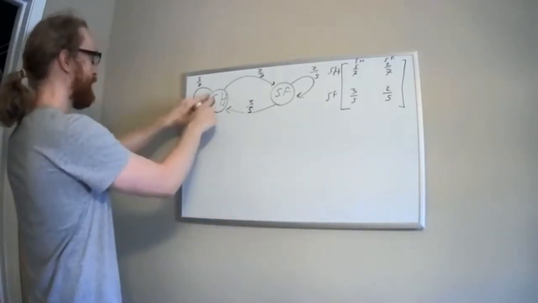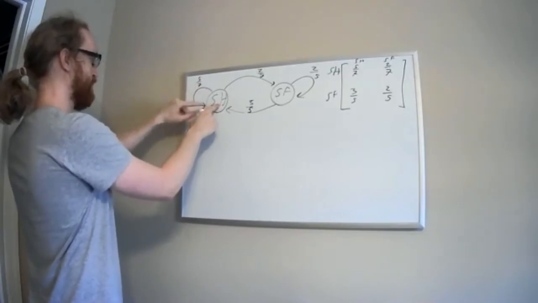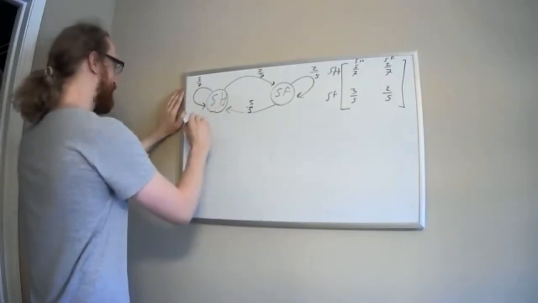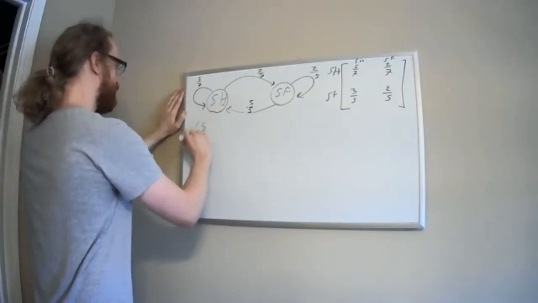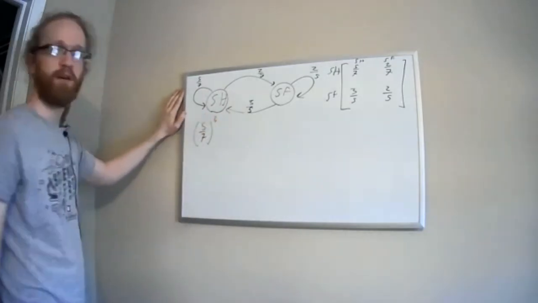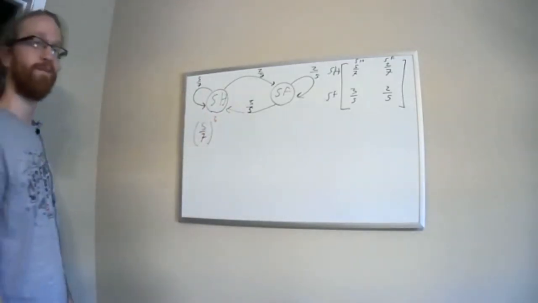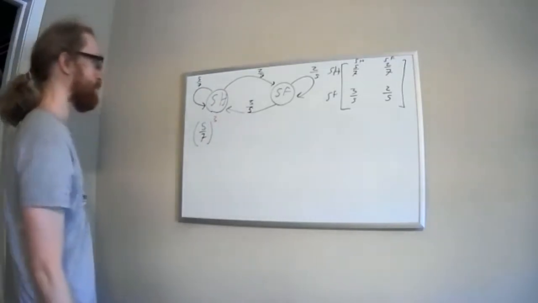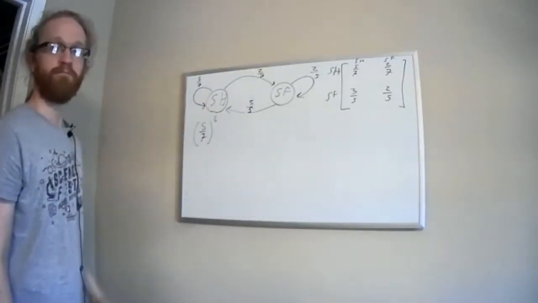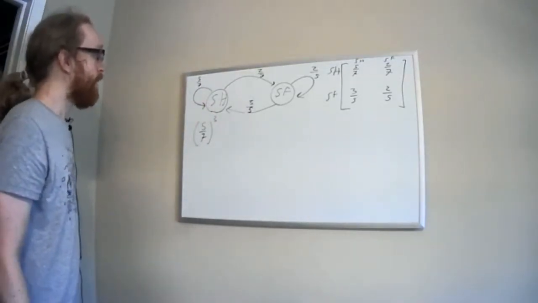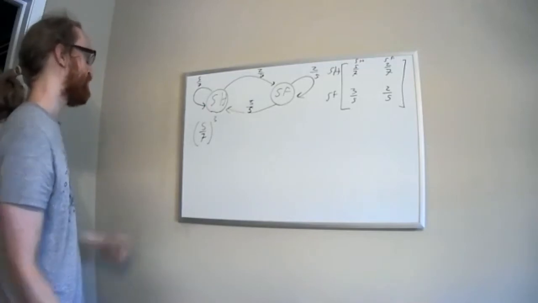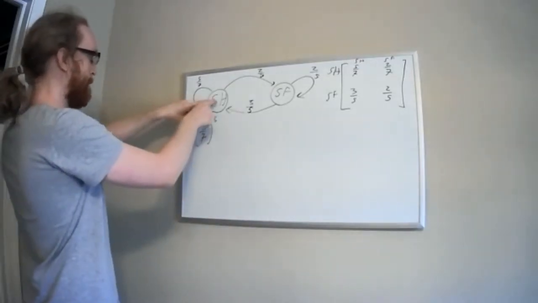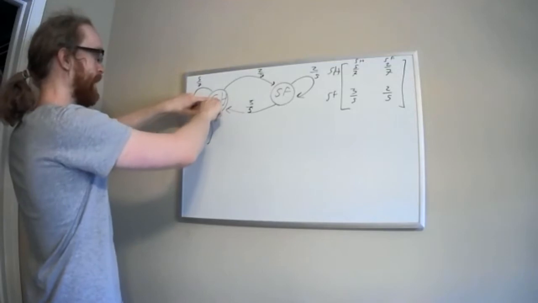I could just keep eating at the steakhouse over and over again. If I do that, what am I doing? I'm multiplying by 5/7 every time. Since it's 3 steps, it should be 5/7 to the 3rd power. Multiply 5/7 with itself 3 times. So that's one possibility, that I just eat at the steakhouse every time. So what's another possibility? Let's make it a little more interesting. Maybe after the steakhouse, I go and eat at seafood.